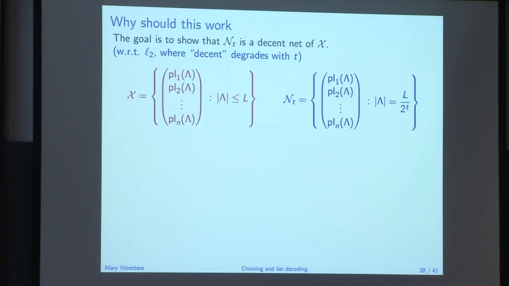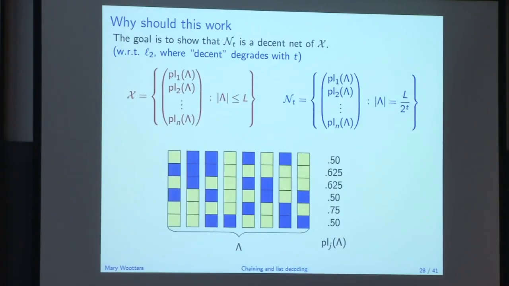Okay, so why should this work? Once again, here's my space that I want to find nets on. Here are my candidate nets. Let's imagine that I start out with some lambda that looks like this. There are only 2 field elements that show up here, yellow and blue. And here's my vector that's associated with lambda. These are my pluralities. So this is 0.5 because half of the things here are yellow.